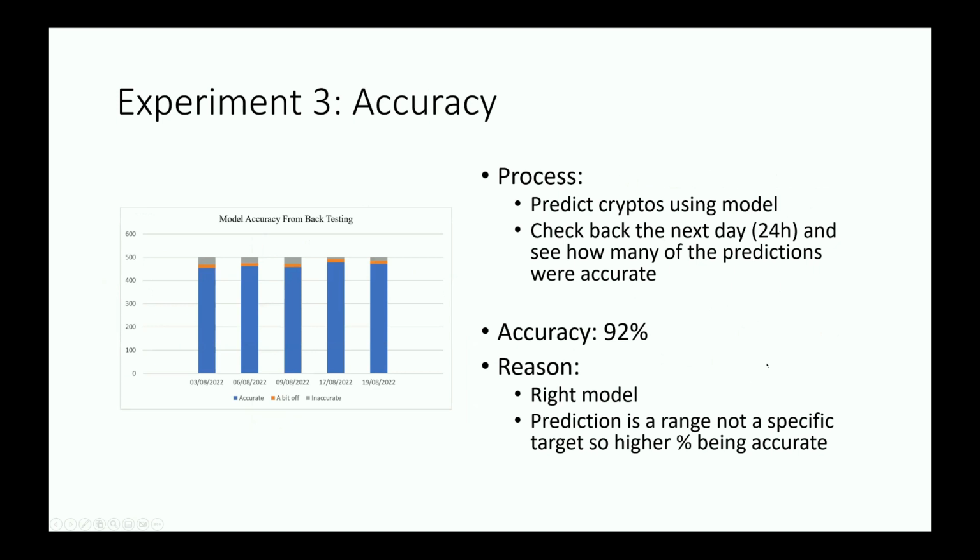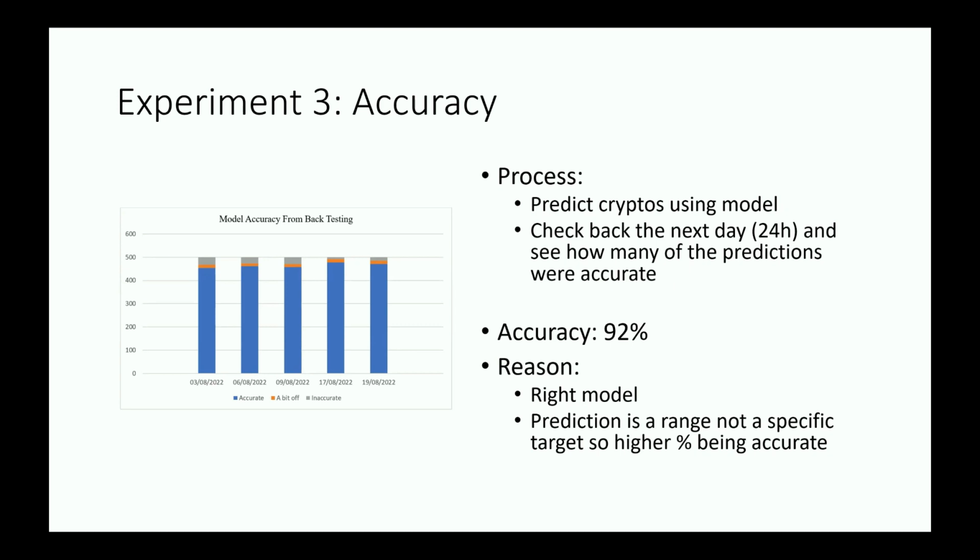Experiment 3 was for the accuracy of our model. So we wanted to backtest our model to see how well it would function. And so the process here is to firstly use our model to predict each cryptocurrency, and then we're going to save that prediction into our database, which is already done through our app. Then we check back 24 hours later with the predictions we just obtained, and see how many of these predictions were actually accurate.